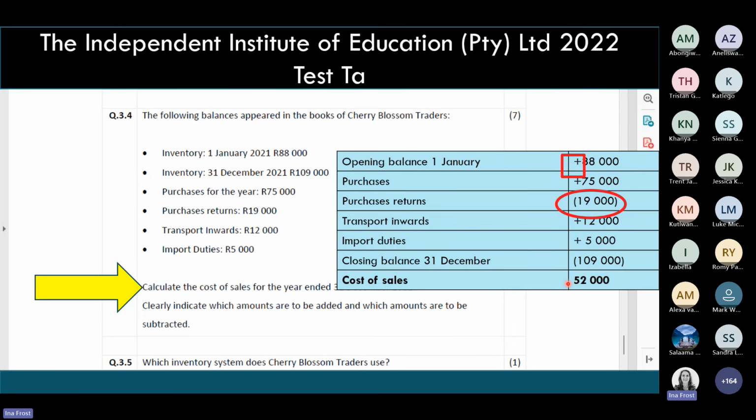So please make it as easy as possible for your lecturer when they mark your paper to see exactly the process that you followed in your calculation to get to that final answer.